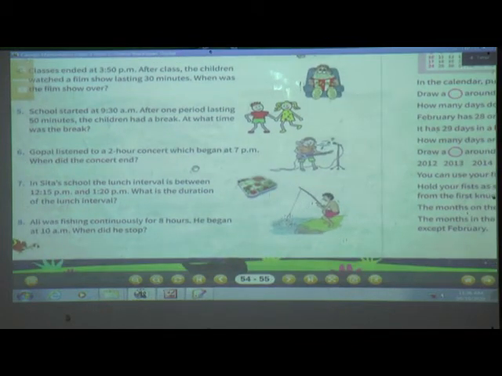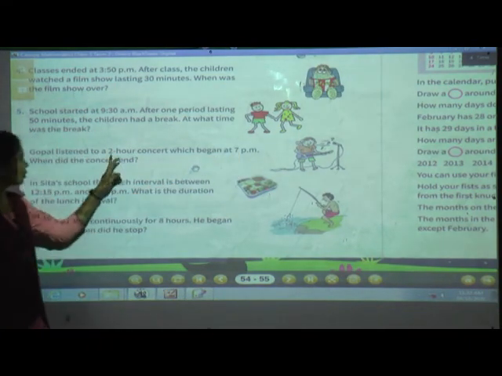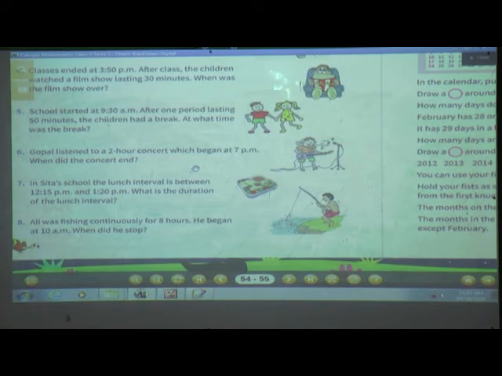Gopal listened to a 2-hour concert which began at 7 p.m. When did the concert end? See here, what is the question? Gopal listened to a 2-hour music concert which began at 7 p.m. When did the concert end? See here, it started at 7 o'clock. And after 2 hours it will finish, means 7 plus 2, at 9 o'clock the concert will end. Understood? Okay. Now see the next example.